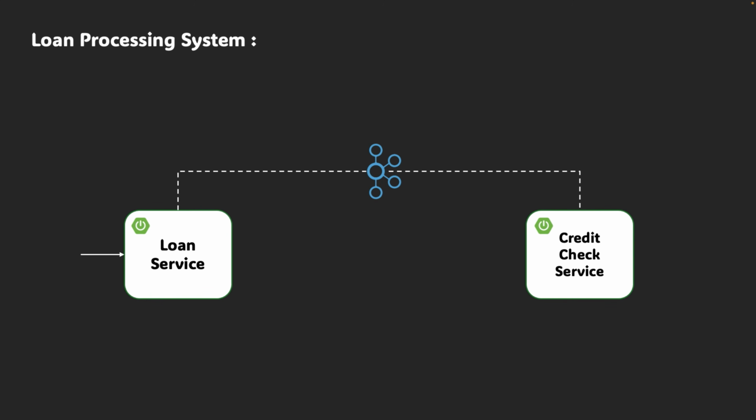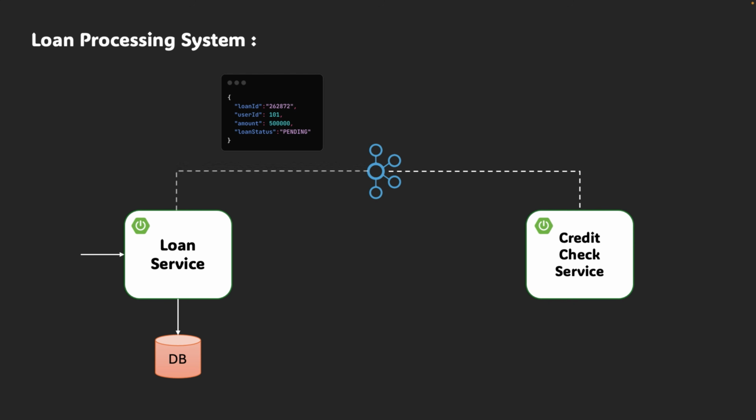Loan service receives the request, assigns the loan status as pending at the initial step, stores it in the database, publishes a loan application event to Kafka, and immediately sends the response back to the user saying that we have received your loan application and your credit check is in progress, or some meaningful message.